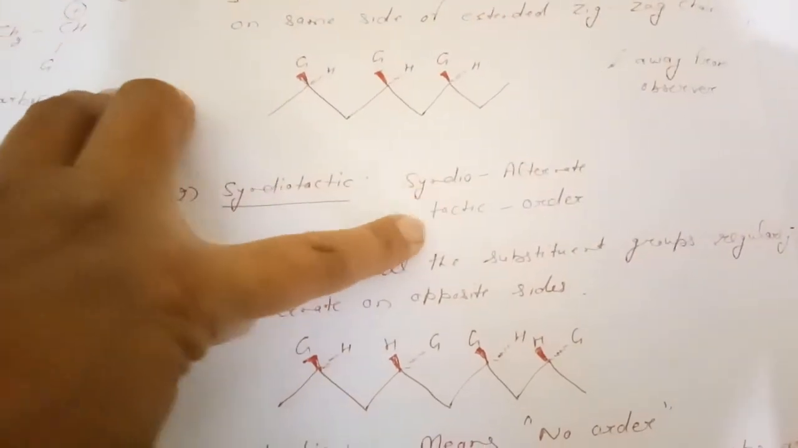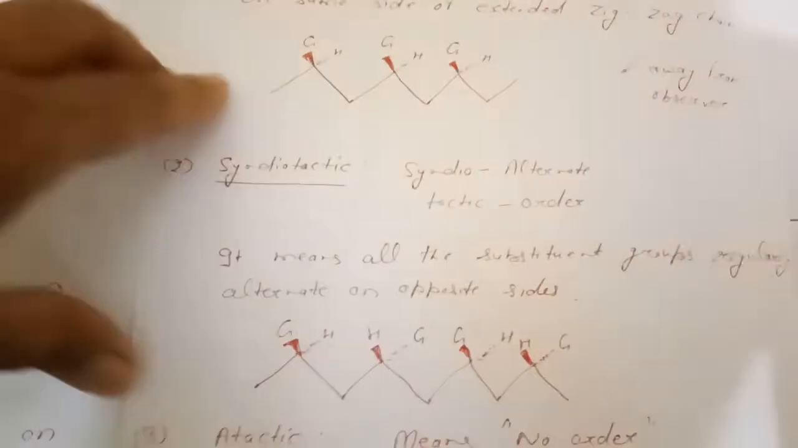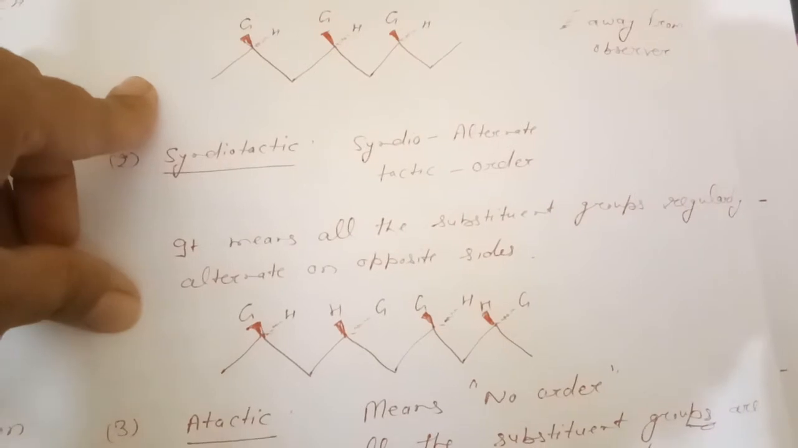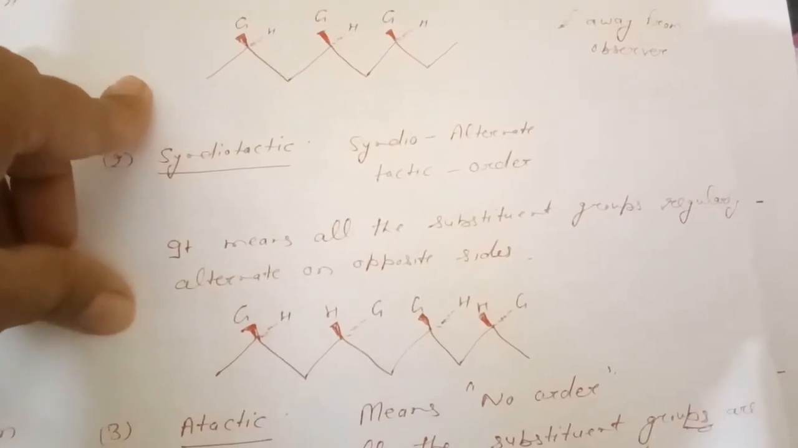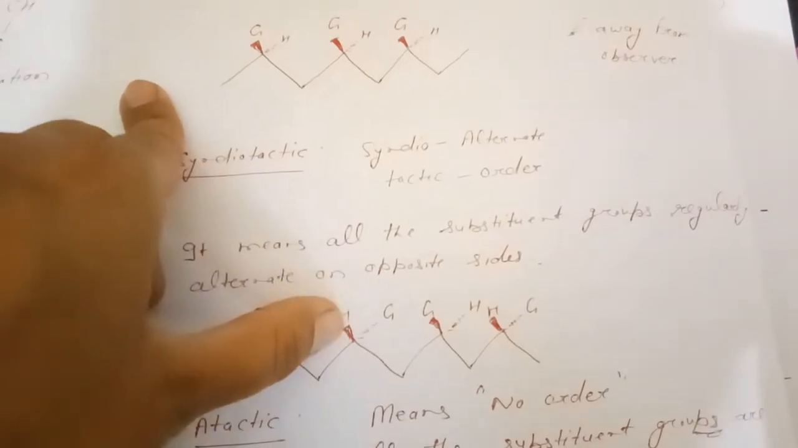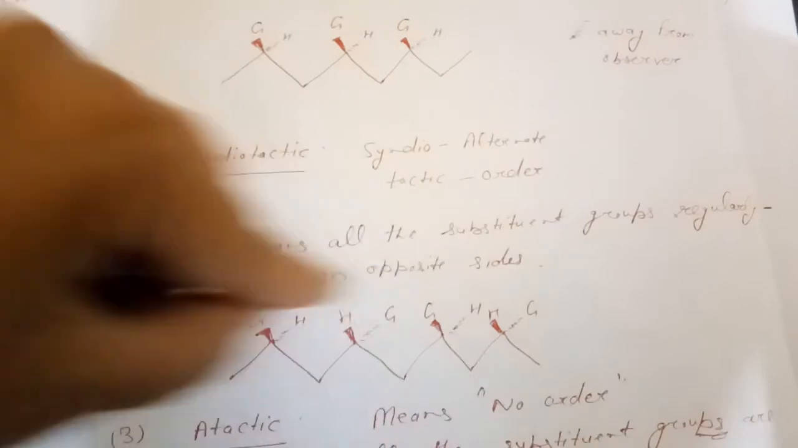The second type of configuration is syndiotactic. Syndio means alternate, tactic means order, means now the order will be alternate. It means all the substituent groups regularly alternate on opposite sides, means one time G will be above the plane, in the next H will be above the plane, again G, again H, so the alternate order will be followed.